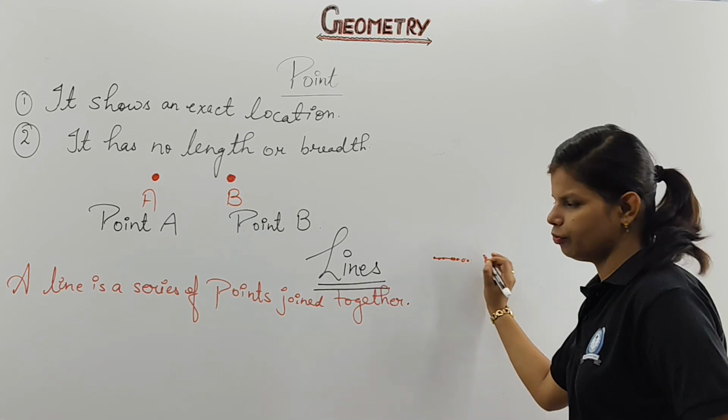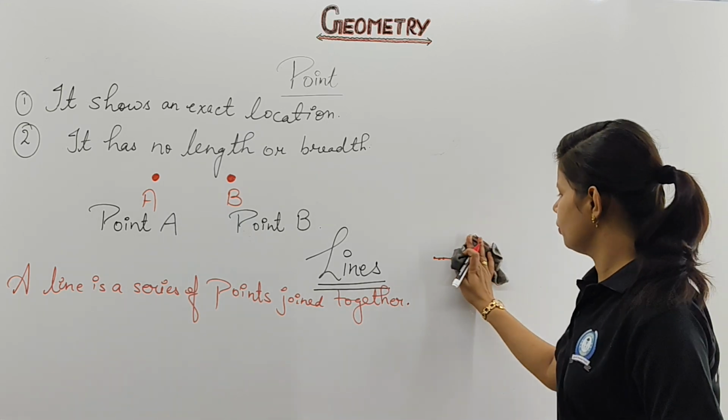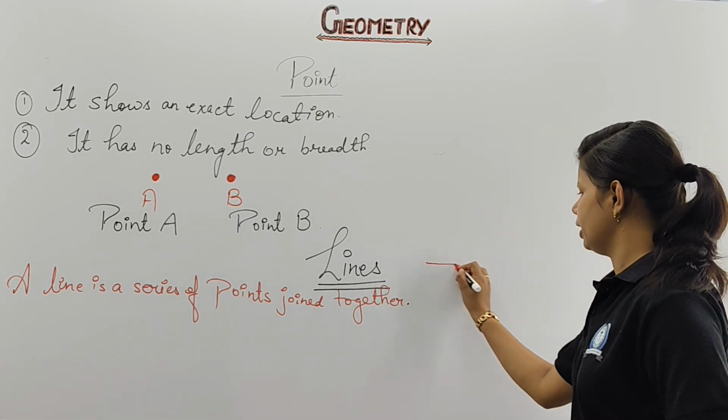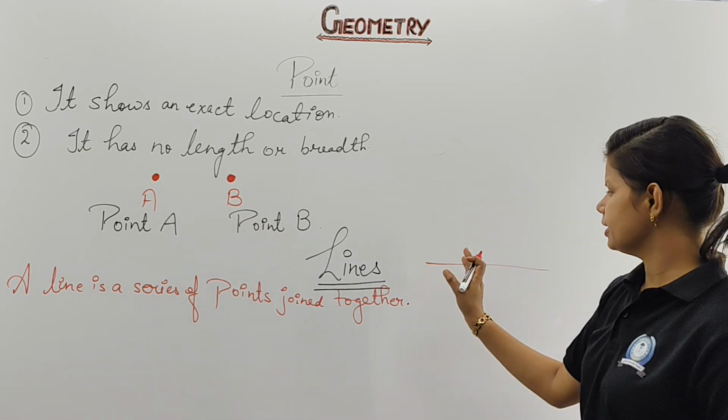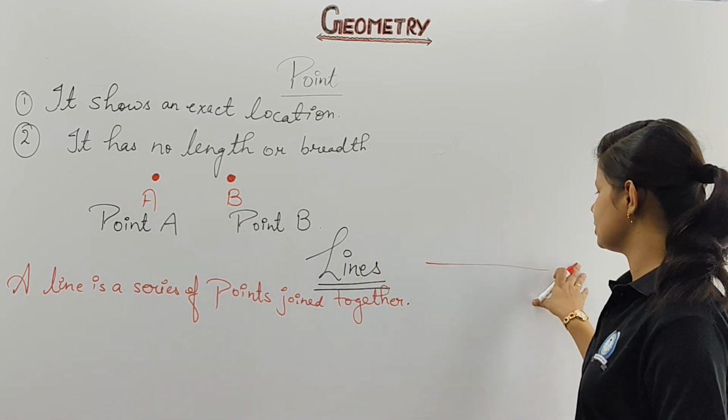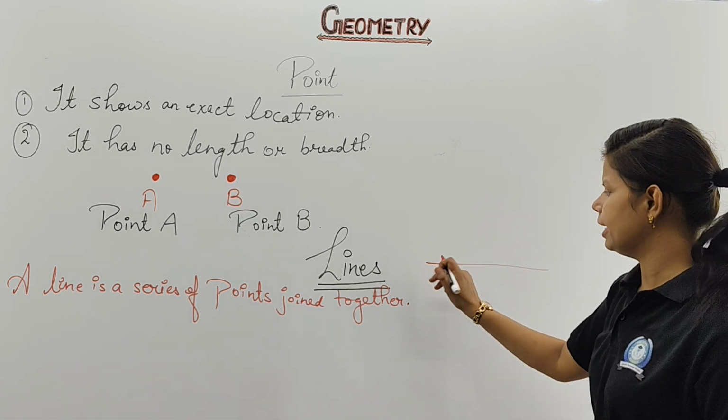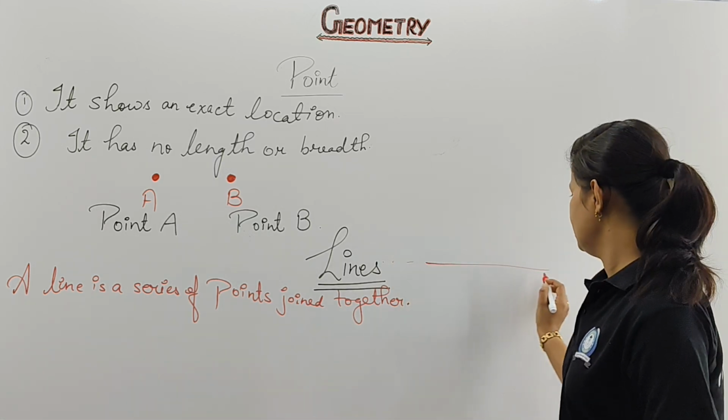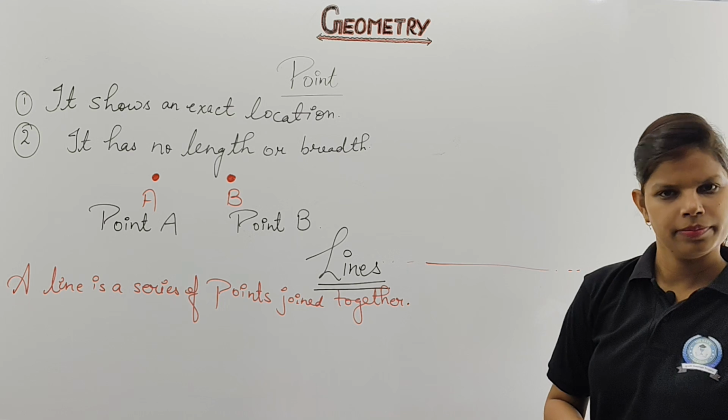But it is very difficult to make it. That's why we are not writing these points, we are directly drawing any line like this. And its end from this side or this side is not fixed. It goes on endlessly. From this side also we can extend, and from this side also we can extend. Clear, no?